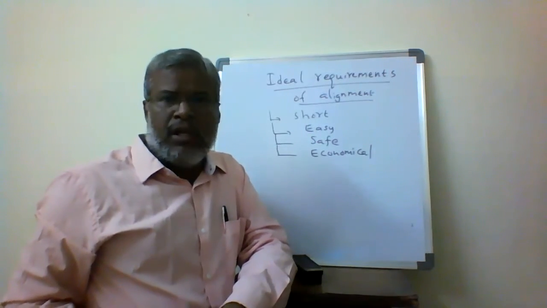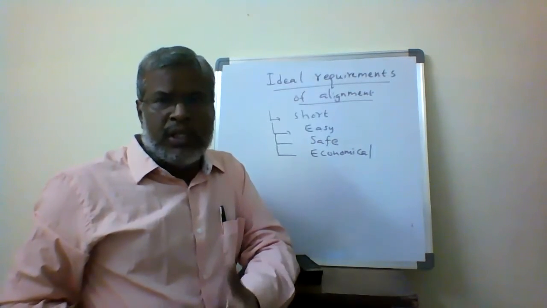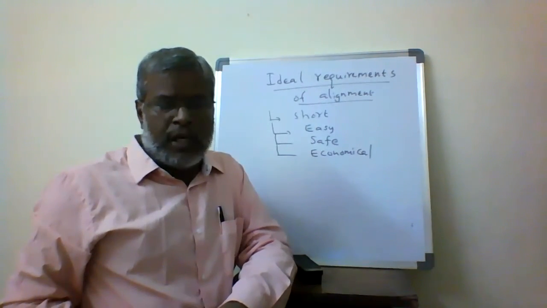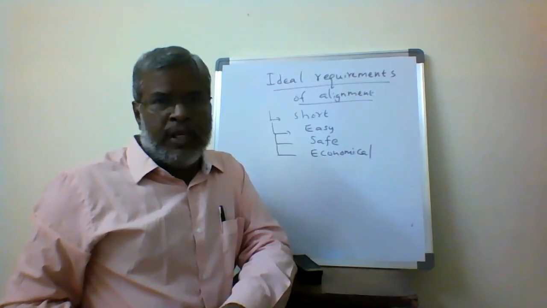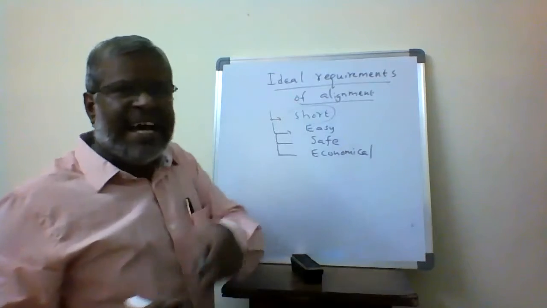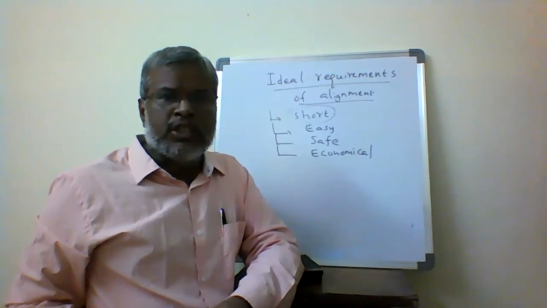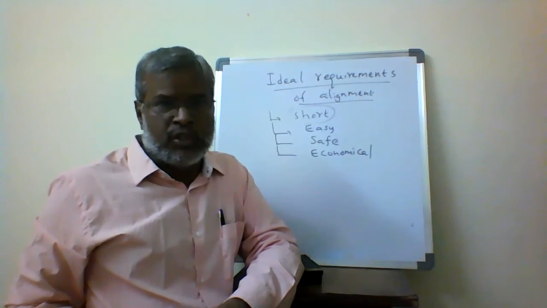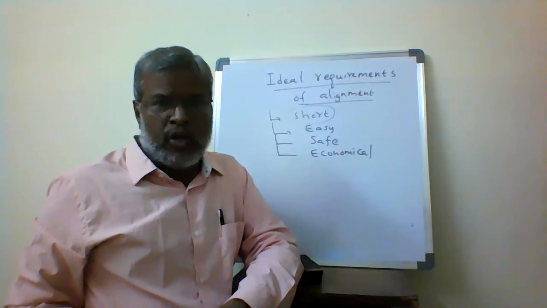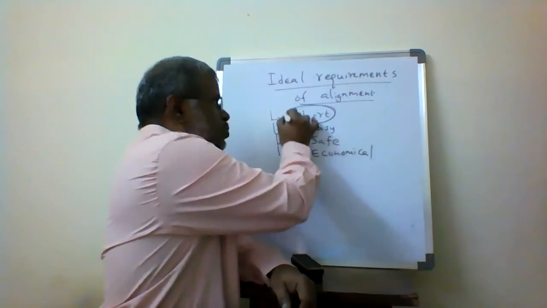What is meant by short, what is meant by easy, what is meant by safe, and what is meant by economical? All together in one sentence, we already discussed the ill effects that will be there if you do not provide the proper alignment. Short means your alignment will be as short as possible, so we are going for the shortest possible route. Automatically, the cost of construction can be reduced, and the maintenance cost is also going to be reduced. That's why we are going for the shortest possible route.